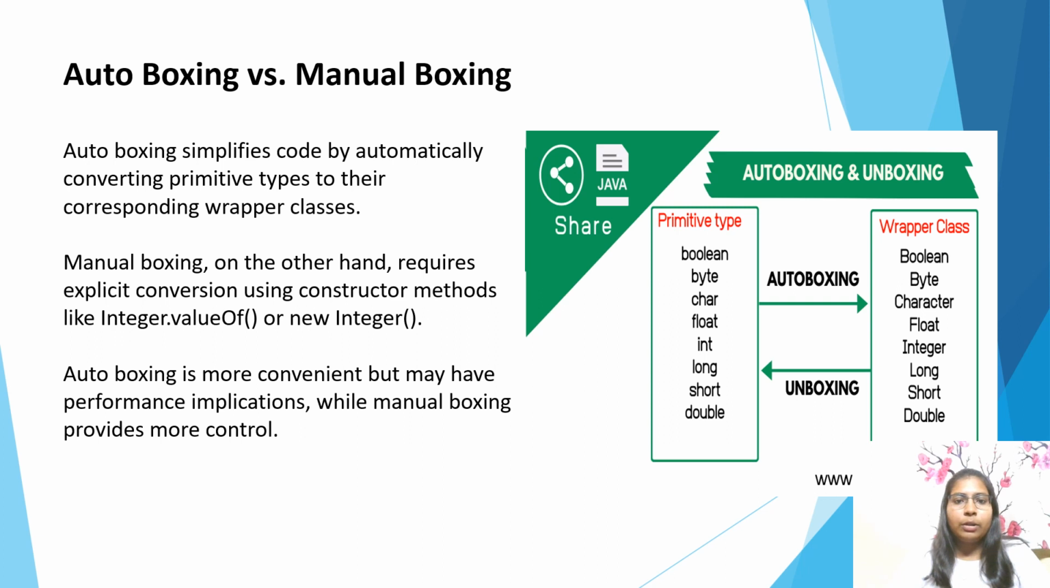Autoboxing versus manual boxing. Autoboxing simplifies code by automatically converting primitive types to their corresponding wrapper classes. Manual boxing, on the other hand, requires explicit conversion using constructor methods like Integer.valueOf or new Integer. Autoboxing is more convenient but may have performance implications, while manual boxing provides more control.